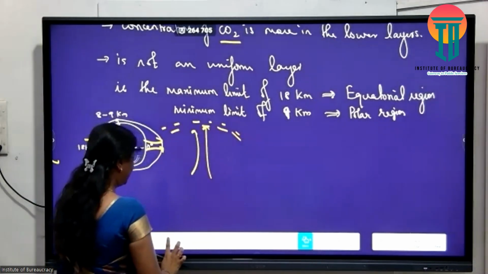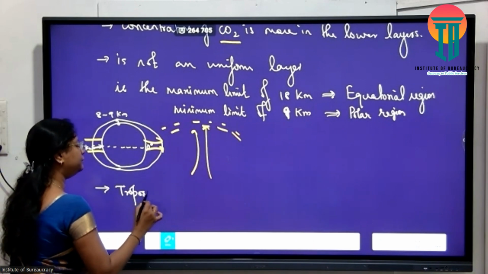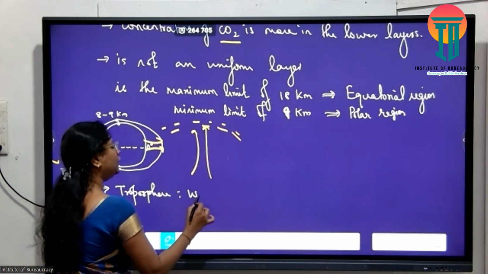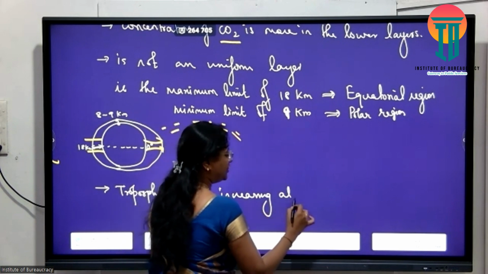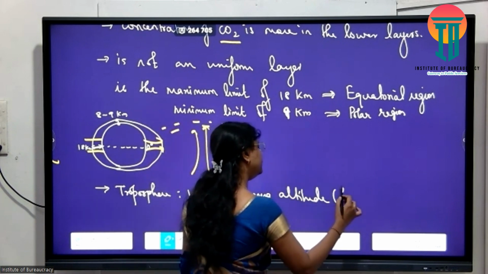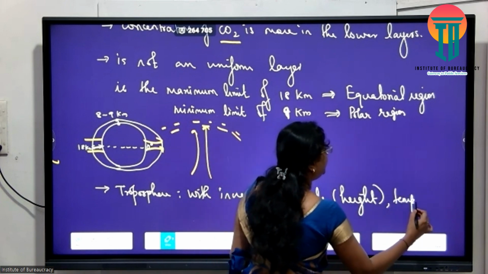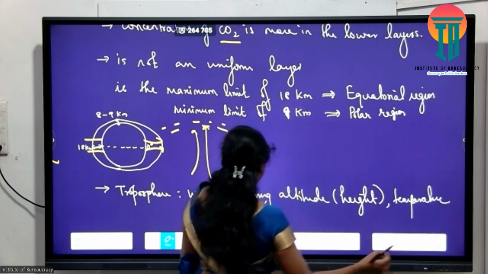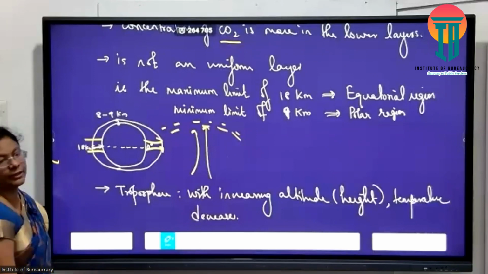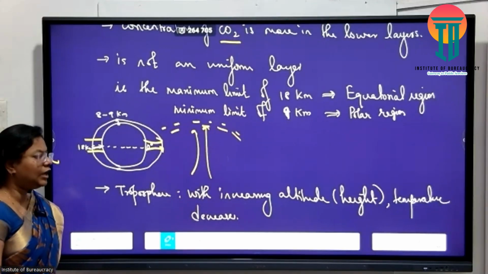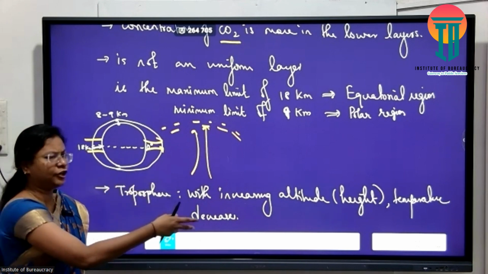Troposphere is where with increasing altitude, temperature decreases. So troposphere la, with increasing altitude, na height, with increasing altitude, temperature decreases. All fine? We will explain why this variation happens. We will explain when we study heat budget and temperature very clearly.